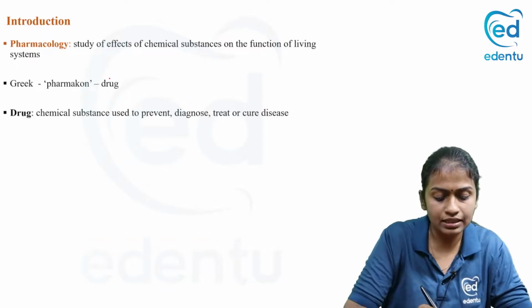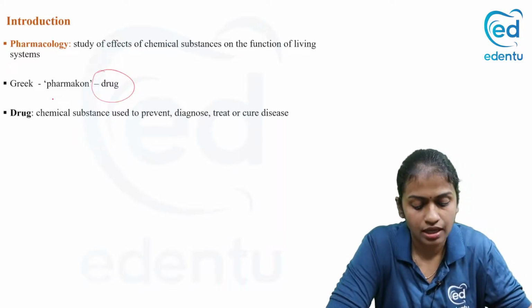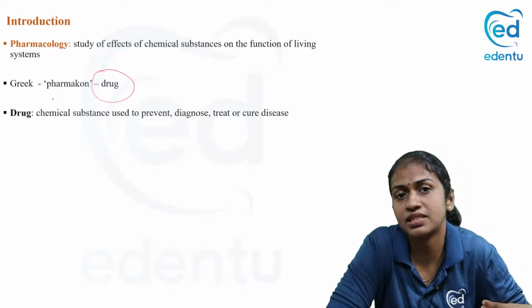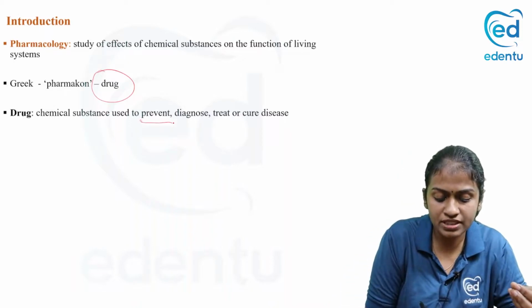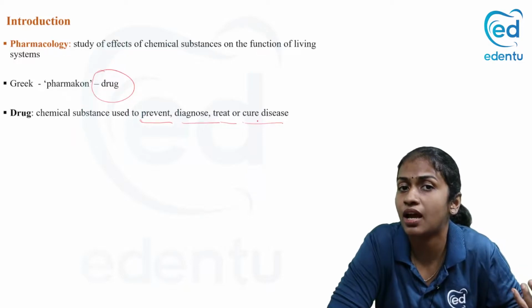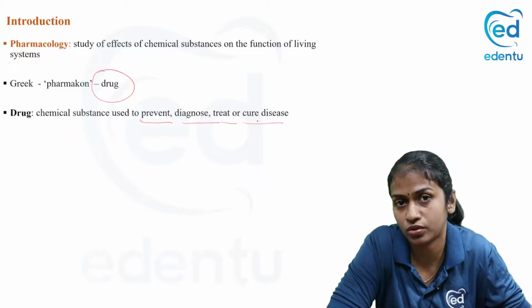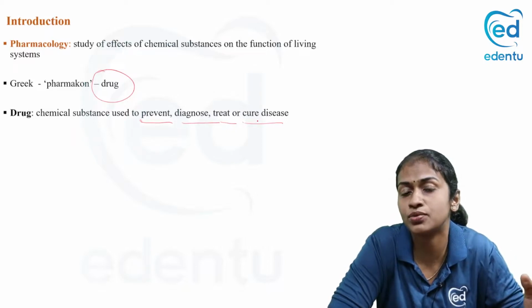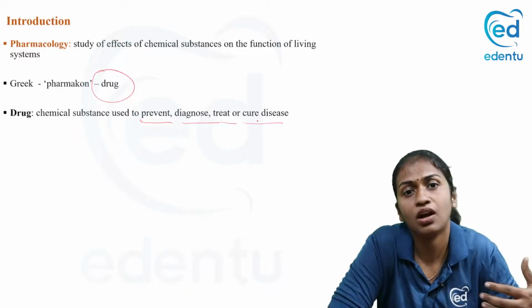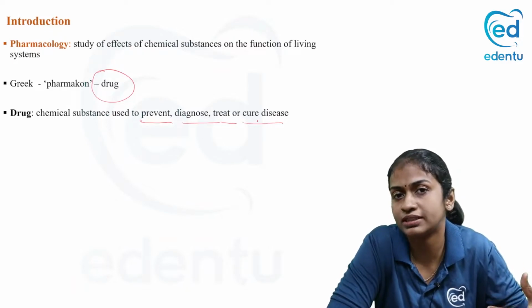And what is a drug? Any substance that is used to prevent, diagnose, treat or cure a disease is known as a drug. Drug is a French name derived from drogue.